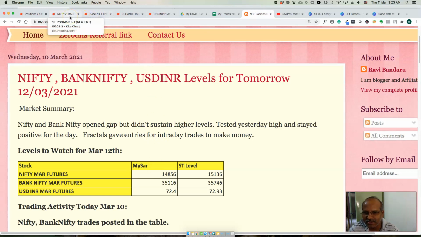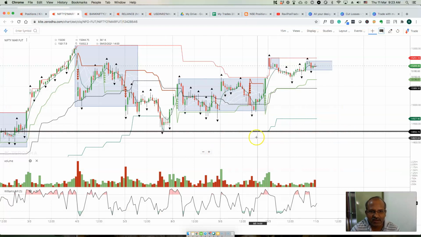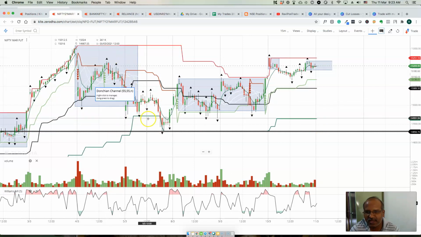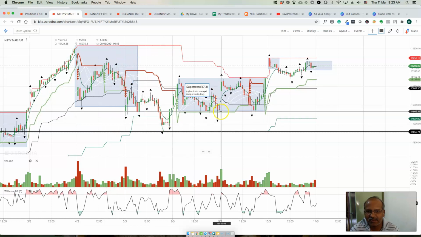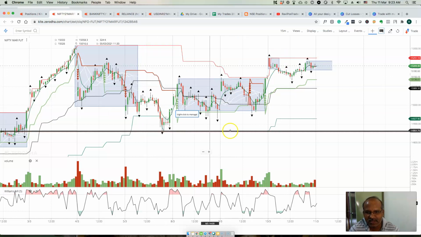So let us see some examples of how we can use this dual lot strategy for Nifty. Right, the Nifty reversal level is 14,856. If you see the chart for the last 3-4 days, Nifty moved up, came down, moved up again, came down, like that. So whenever we see price closer to this MySR level, we will try to buy, right?